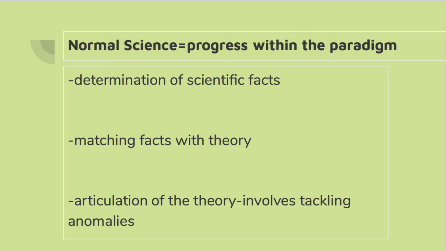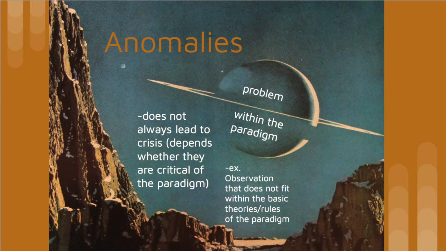Let's talk more about the definition and significance of anomalies. Okay, Matthew. An anomaly is a problem within a paradigm that scientists are unable to solve. An anomaly consists of multiple discrepancies, not just one, which has several scientists test it, and the community has agreed that the discrepancies constitute an anomaly within the existing paradigm. In this scenario, the paradigm cannot explain something, and it violates rules within the paradigm.